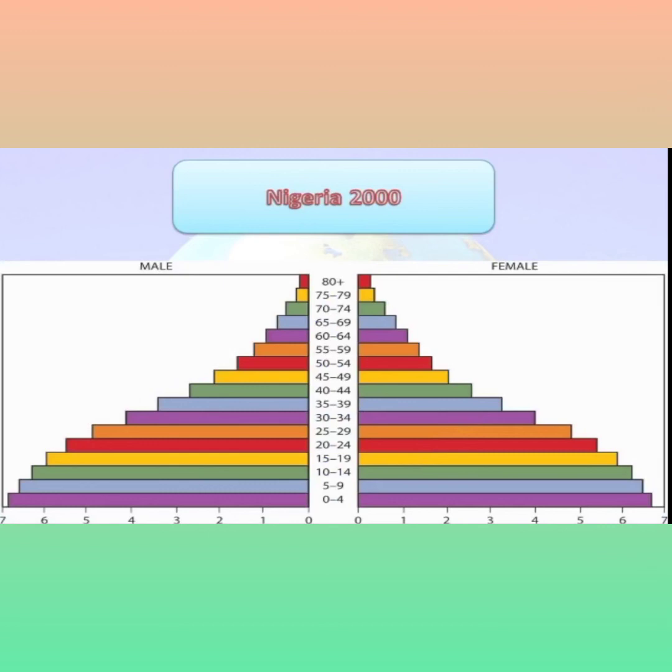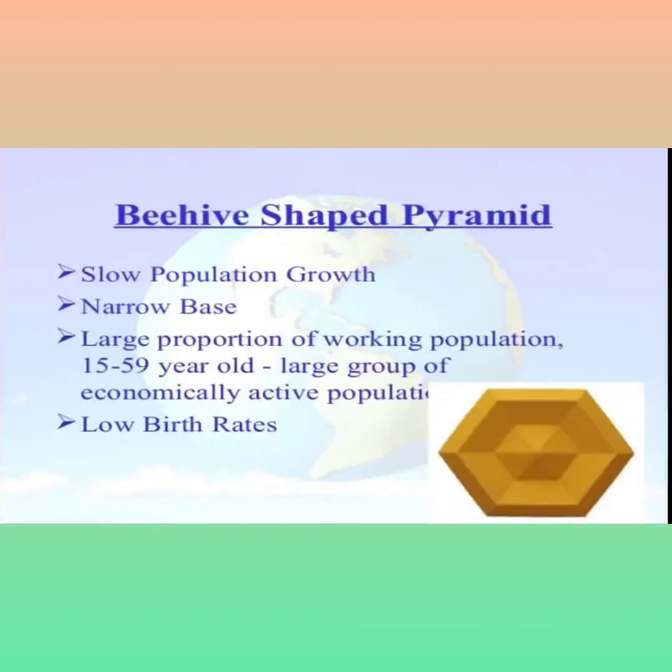0 to 4, 5 to 9, 10 to 14, those are the age groups. The 0 to 4 age group, how they are working. 5 to 9, how they are active. 10 to 14, how they are working. Male is on the right side, and female on the left side. That shows the growth and development of that population. Beehive shaped pyramid, it is a slow population growth, or a narrow base.